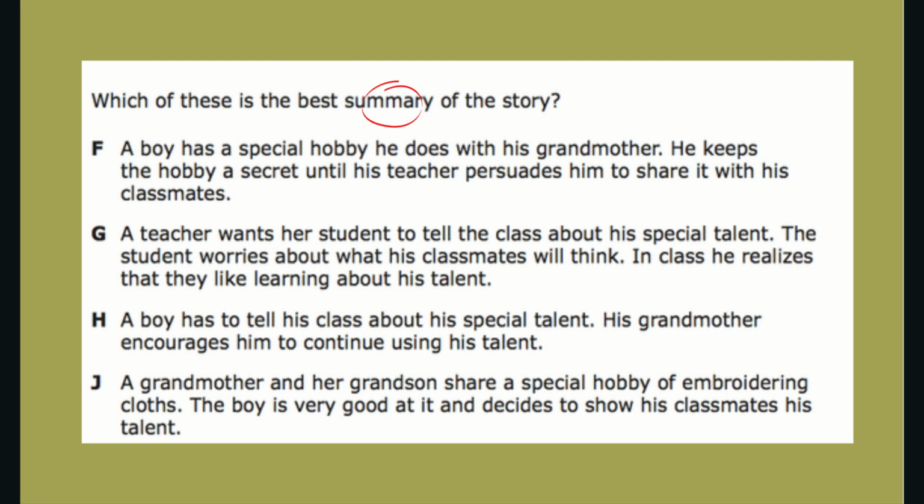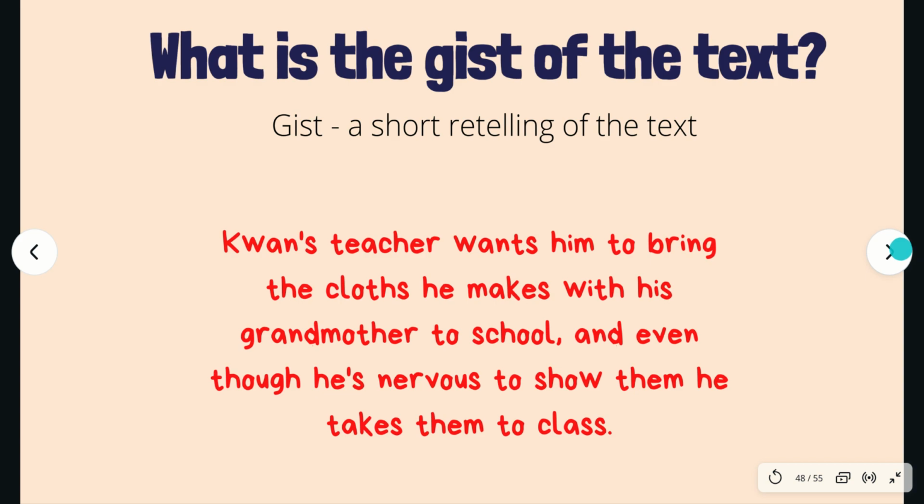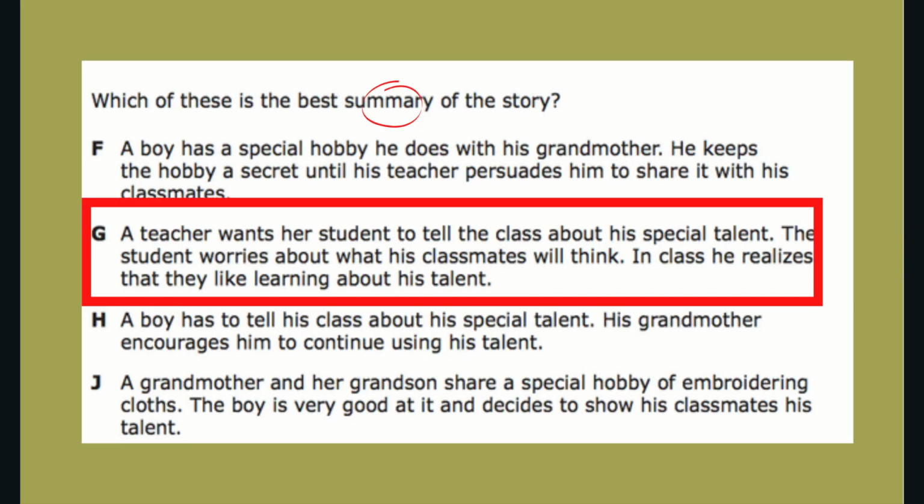H, a boy has to tell his class about his special talent. His grandmother encourages him to continue using his talent. Or J, a grandmother and her grandson share a special hobby of embroidering cloths. The boy is very good at it and decides to show his classmates his talent. The best summary of this story is G.